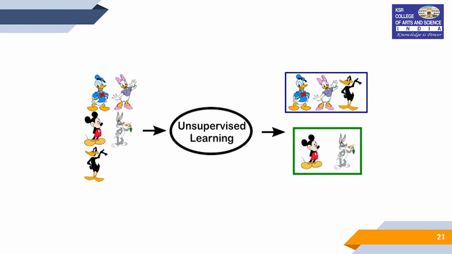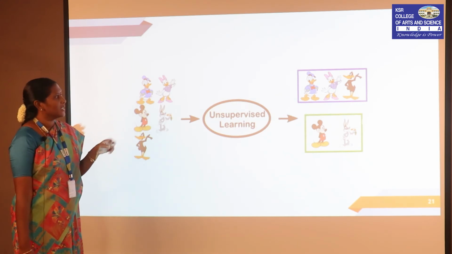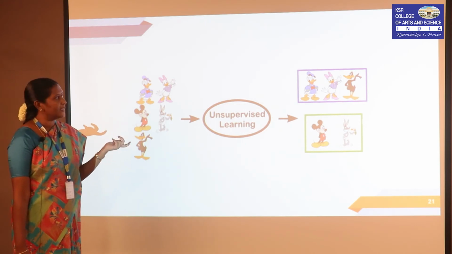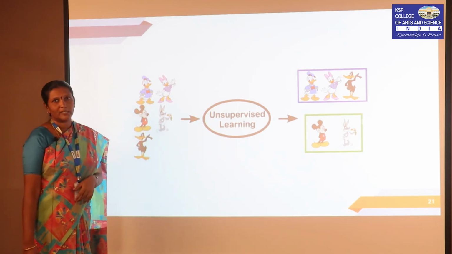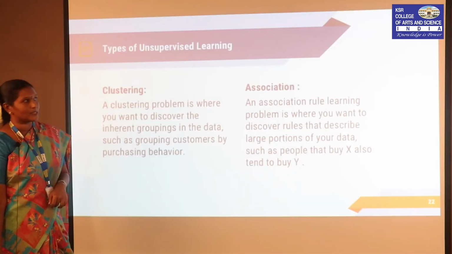This is another example of unsupervised learning. As an input, we have a set of cartoon images. Here I want to classify what are ducks and what are not ducks. My algorithm, based on unsupervised learning, will classify those images as ducks and not ducks, whatever image it is. So, there are two types of unsupervised learning: one is clustering and another one is association.